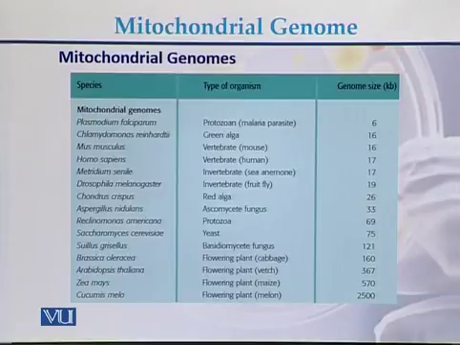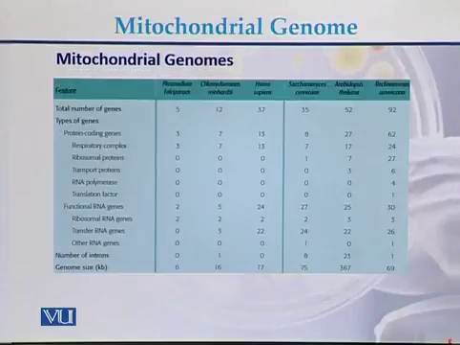So this is a comparison of mitochondrial genomes of different species. It can range from 6 kb up to 2500 kb. So here we can see in case of Plasmodium, the size is 6 kb, while in case of melon, the size of the mitochondrial genome is up to 2500 kb.